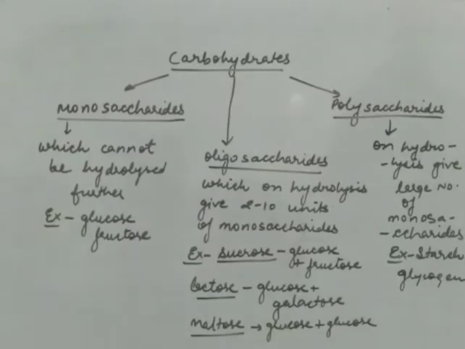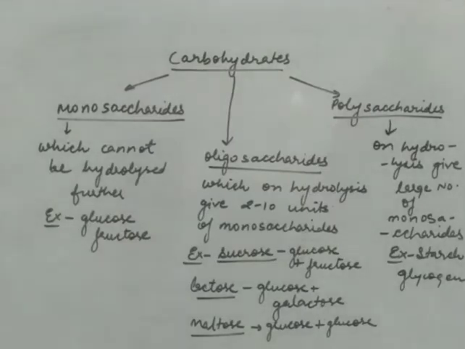The first type of classification is on the basis of the number of units they contain, or the number of units they provide after hydrolysis. The first is monosaccharides. Monosaccharides are those carbohydrates which contain a single unit and cannot be hydrolyzed further. Hydrolysis means when you dissolve something in water and it dissociates.